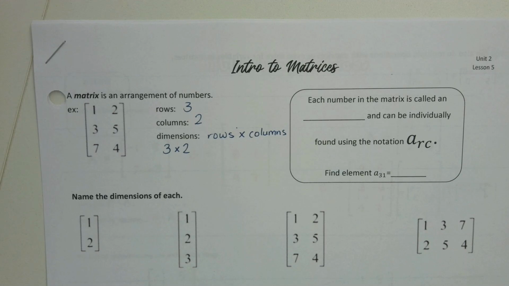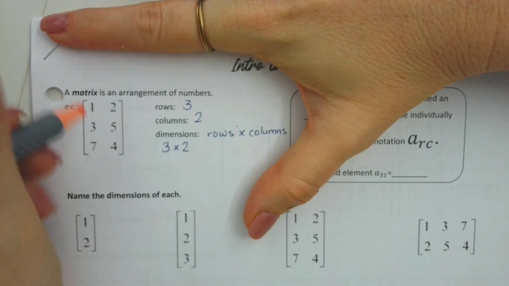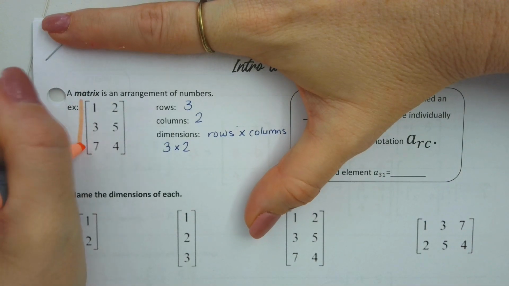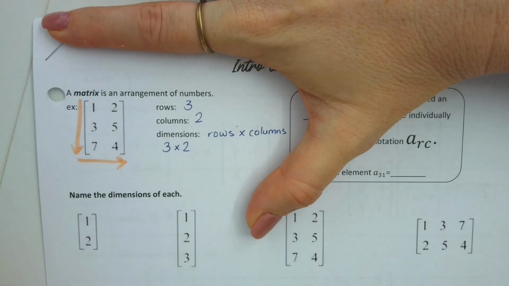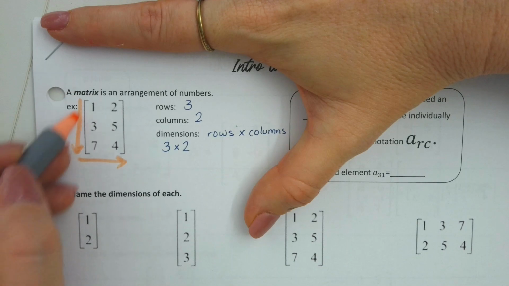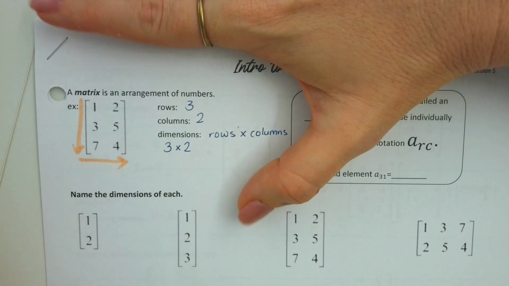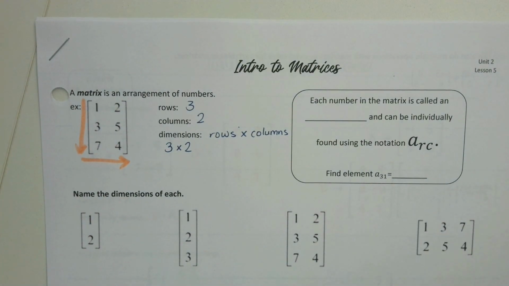The way my brain does this, I literally look at it and I count down kind of like an L. So I'll count down this way and I'll count over this way. And that's how I always do my dimensions. I go 1, 2, 3 by 2, 3 by 2. I just do a capital letter L in my brain.